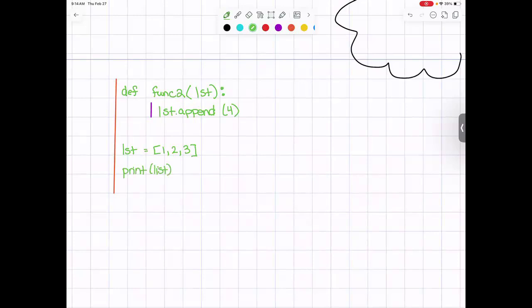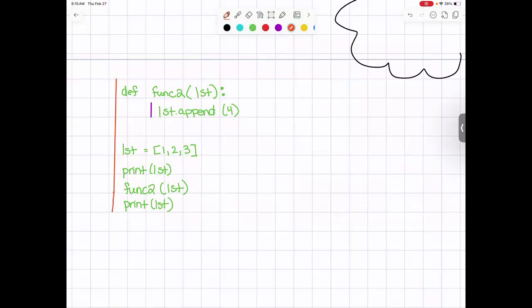There we go. Let's call our function 2 with our list, and let's print it. Oh, I added an i in over here, which I shouldn't have done. Sorry about that. Okay.